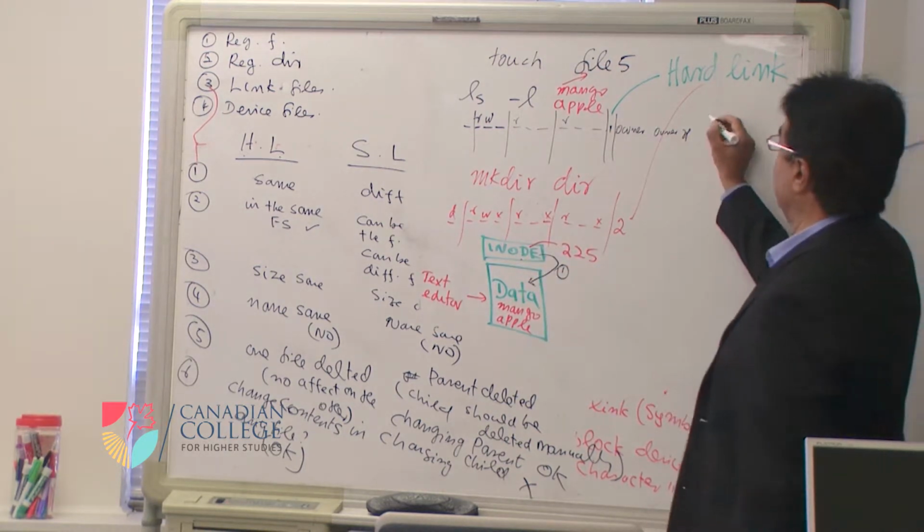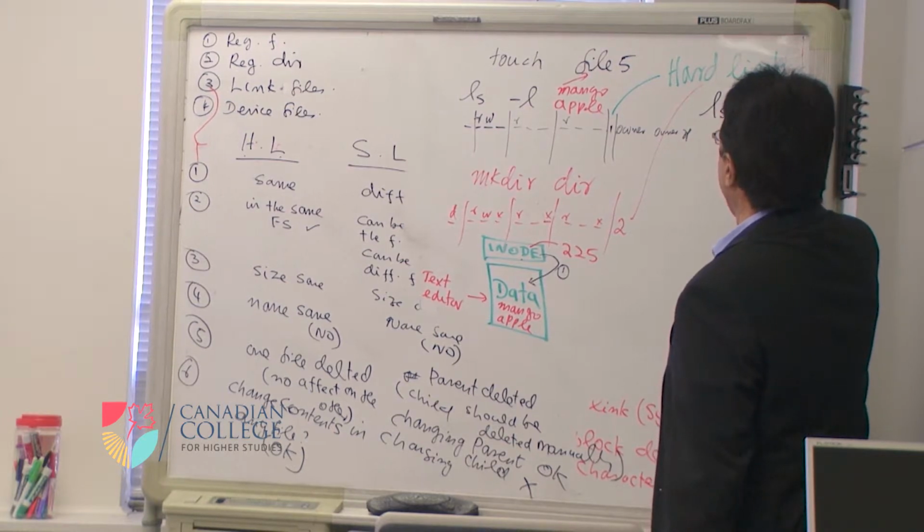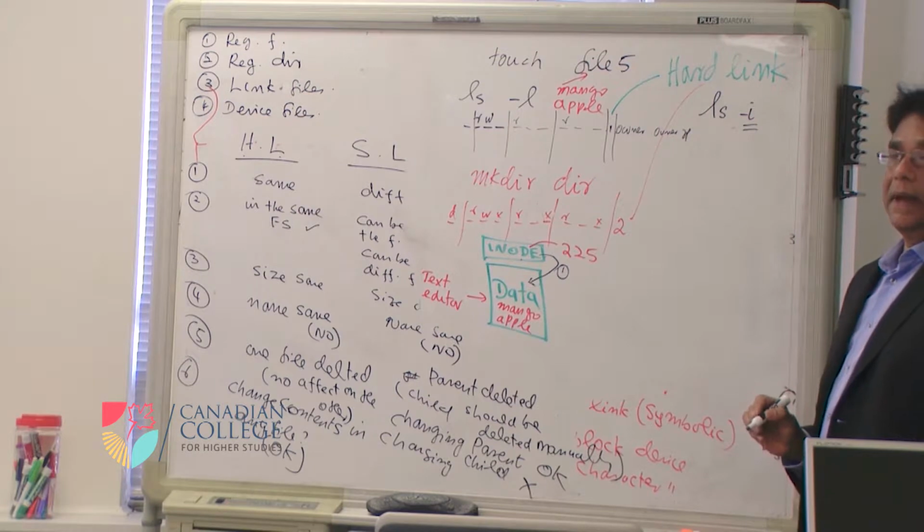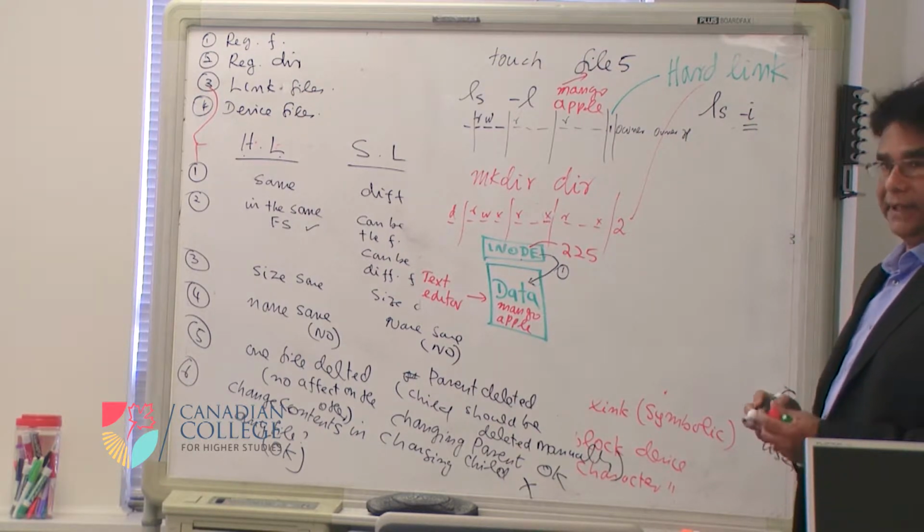If you want to see the inode number, you say ls -i. It will show the inode number. I for inode.